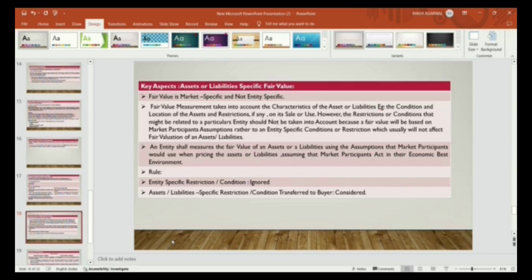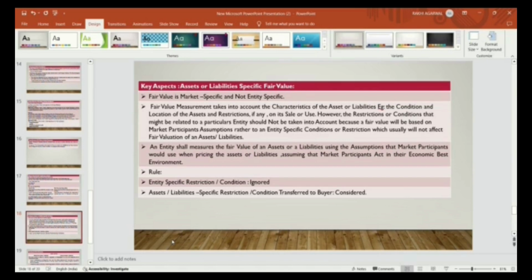However, a restriction or condition related to a particular entity should not be taken into account, because fair value will be based on market participant assumptions rather than an entity-specific condition or restriction, which usually will not affect the fair valuation of the assets and liabilities. So it is market specific, not entity specific.